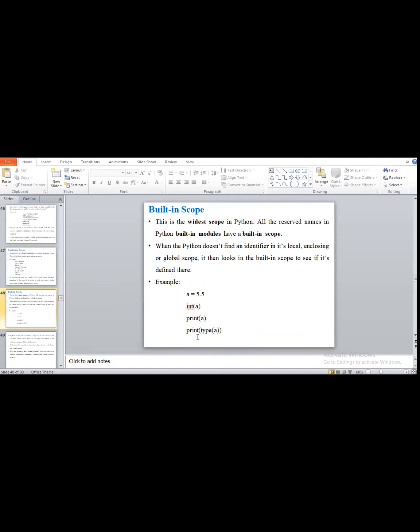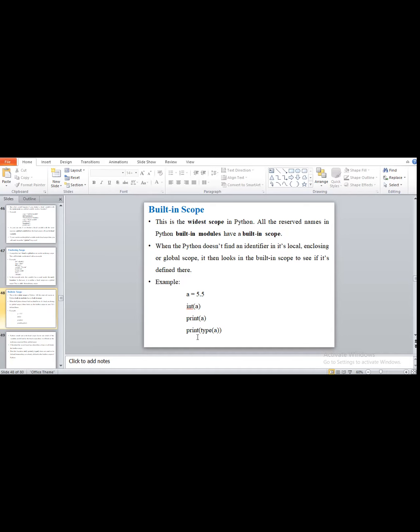All the reserved names in Python, that is, built-in modules, have built-in scope. Means what? We know that Python has lots of built-in modules, like the math module or the NumPy module, and many more. We use many of these built-in modules, so each and every built-in module has its own scope for declaration.